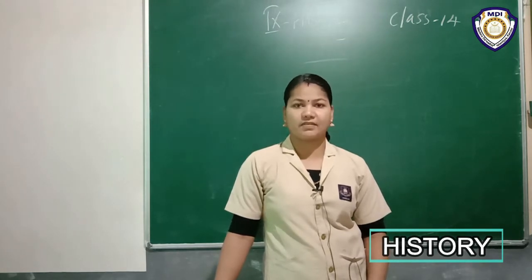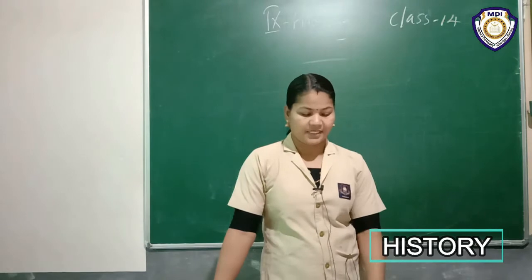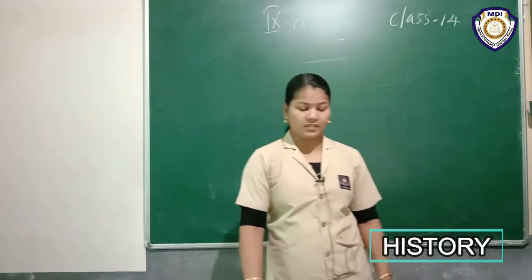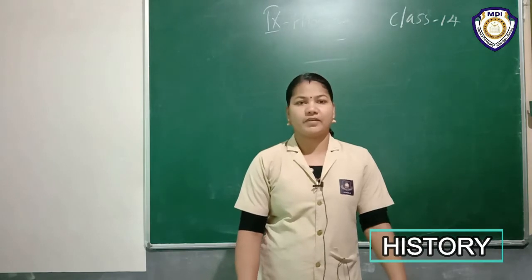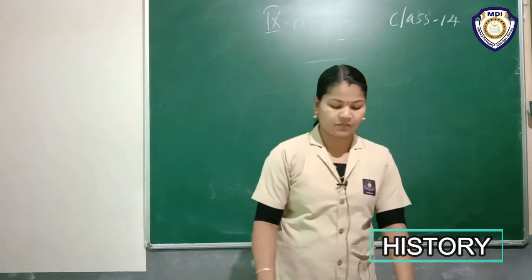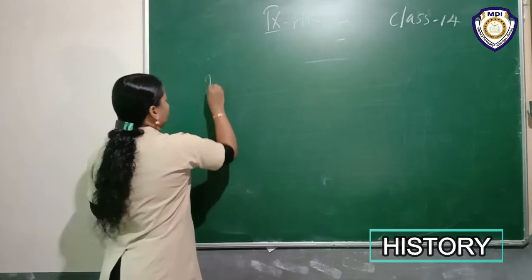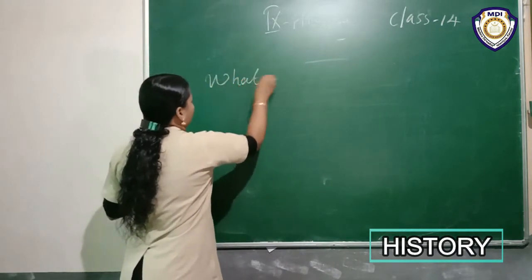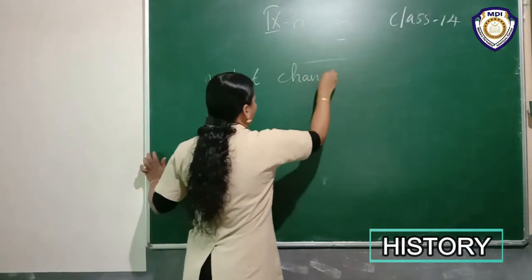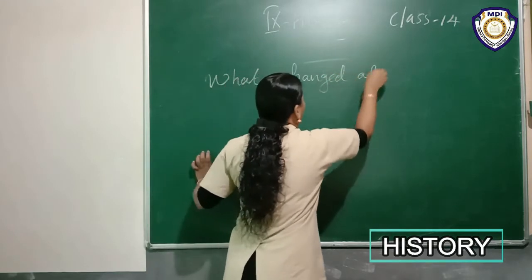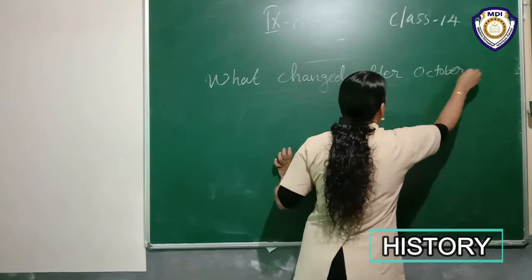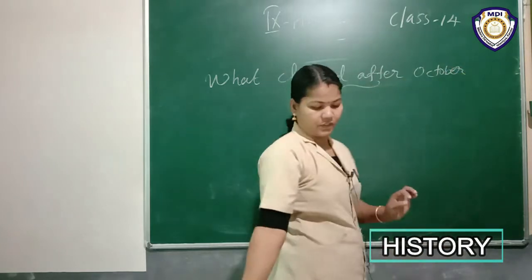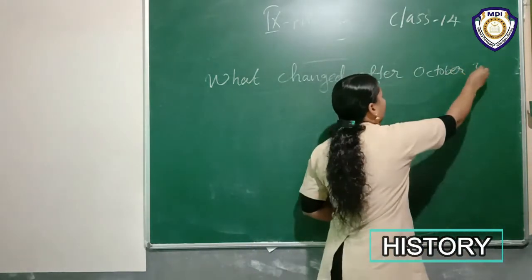That's why, what is our next heading? Yes, what changed after October? Okay, we are moving on to another topic. What changed after October? It is our next topic.